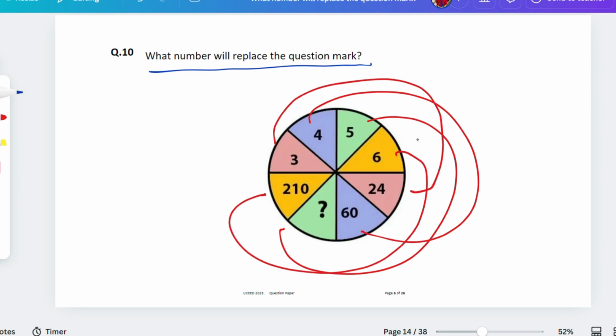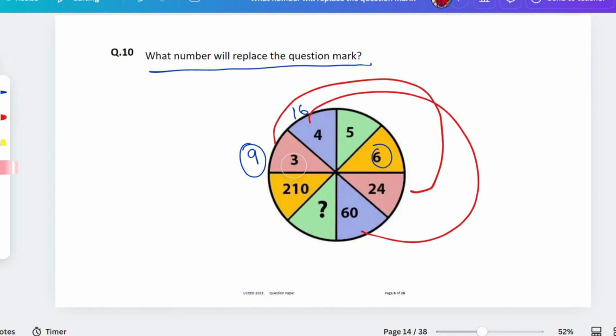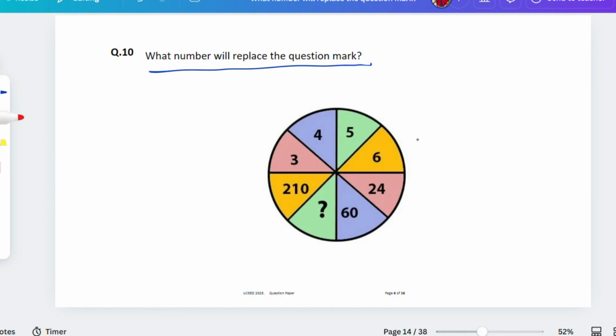That means there is some connection between the numbers. If you see 6 and 2 1 10, 2 1 10 6. Okay, not that much. 4 to 60, no. 3 to 24, not really. But let's do a square of it. If I do a square of 3, that is equal to 9. 16. Is there any connection? Not really. But if you try these sorts of things, there are two numbers having a very good connection: this 4 and this 6 and 210, 6 and 210 and 4 and 60. You could see 4 into 4 into 4, that is equal to 64.